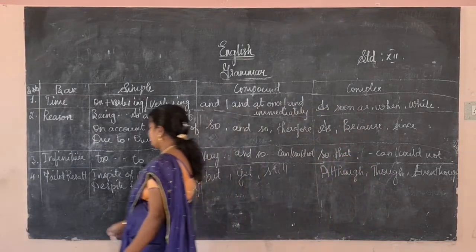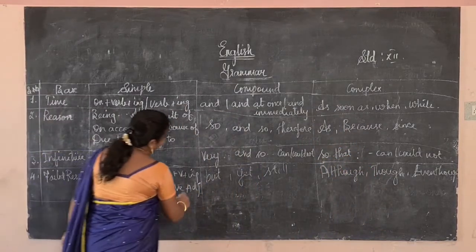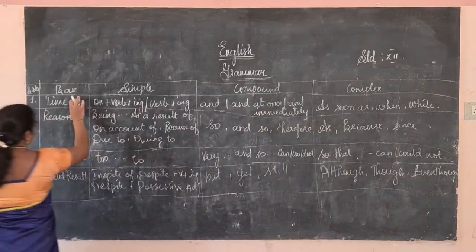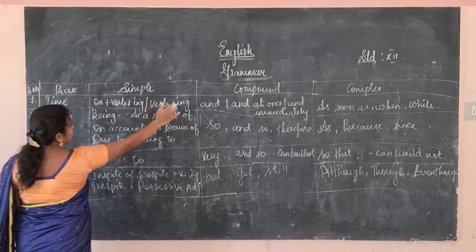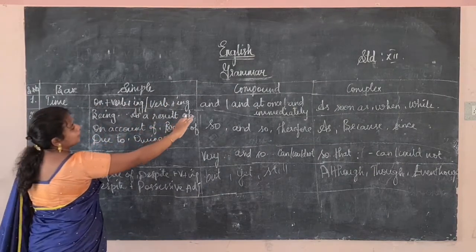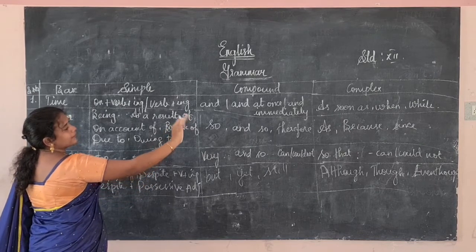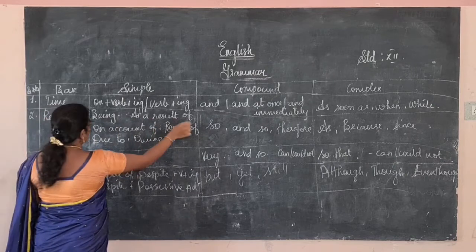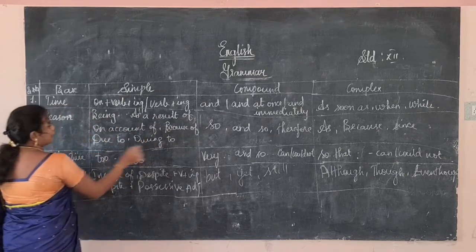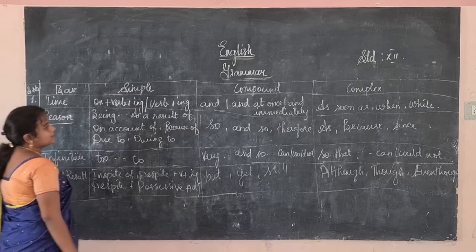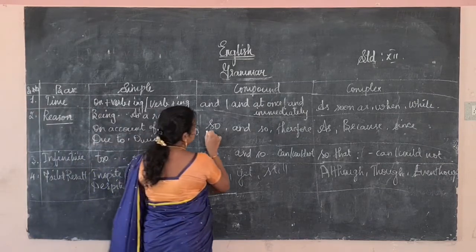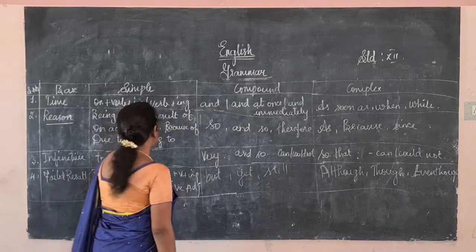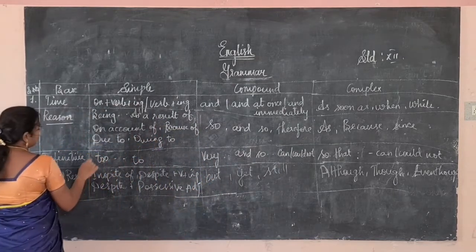So, you copy down what is discussed. If it is in the base, if it is time, we will use on plus verb plus ing or verb plus ing. Then and, at once and immediately. As soon as, when, while. For reason, we will use being, as a result of, on account of, due to, because of, owing to in the simple sentence. In the compound we have to use and so, therefore. In complex we will use as, because, since. Then infinitive verb, to.